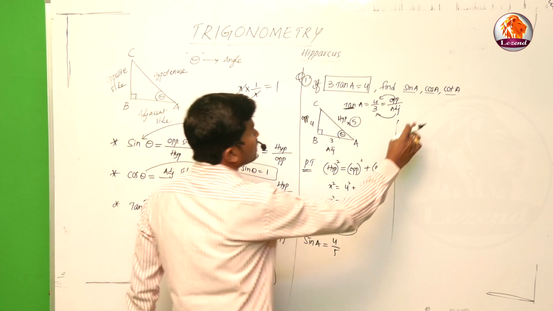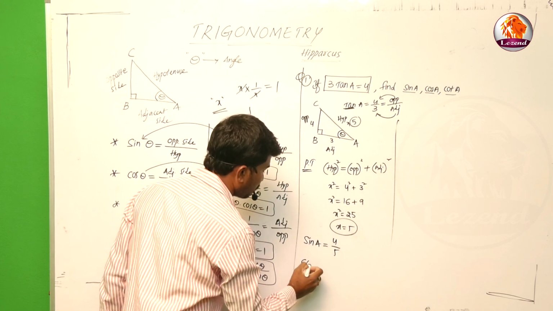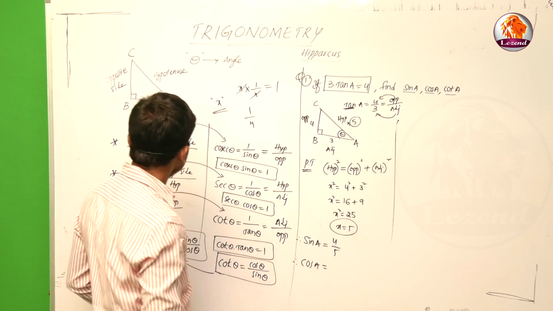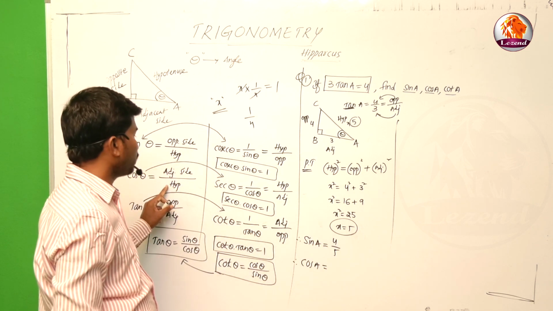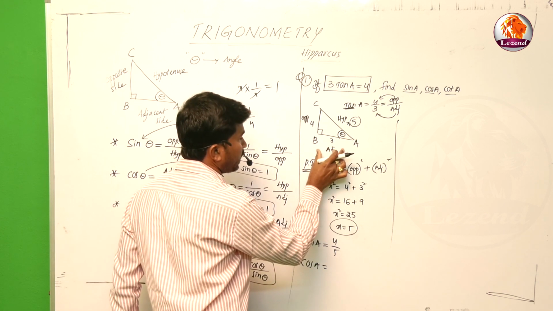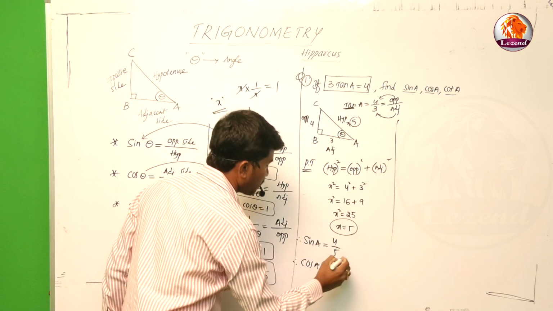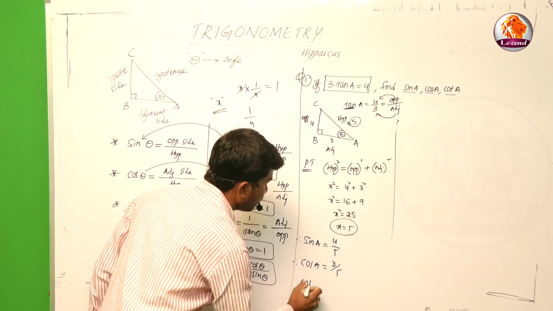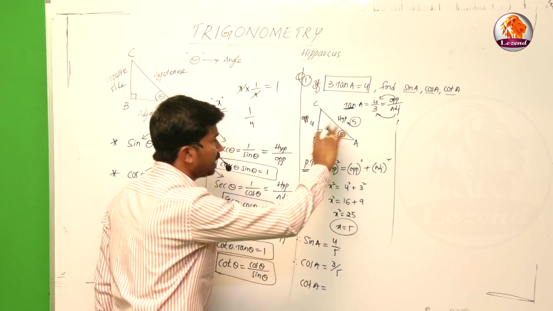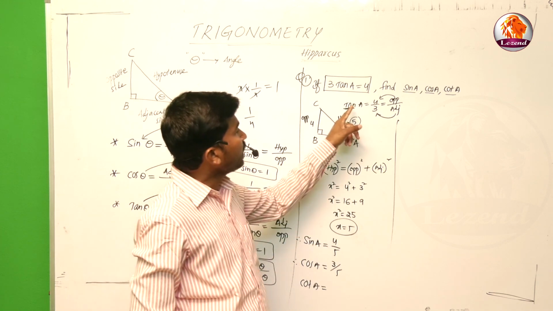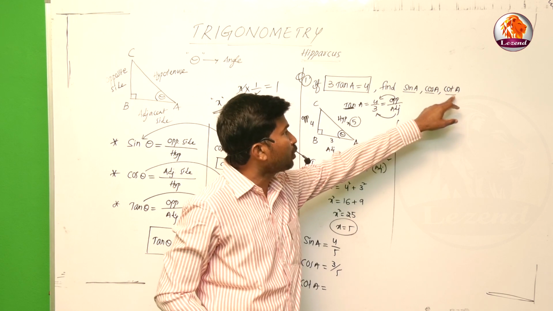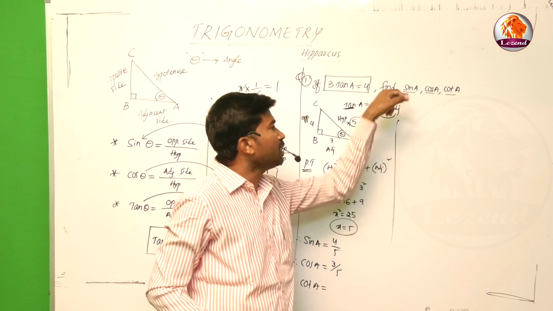Next one, cos A. Cos A is equal to adjacent side by hypotenuse. Adjacent side is 3, hypotenuse is 5, so 3 by 5. Next one is cot A. Simply, without calculation: tan A is equal to 4 by 3. Cot A is equal to, why? Because cot is the reciprocal of tan. So cot A is equal to 3 by 4.